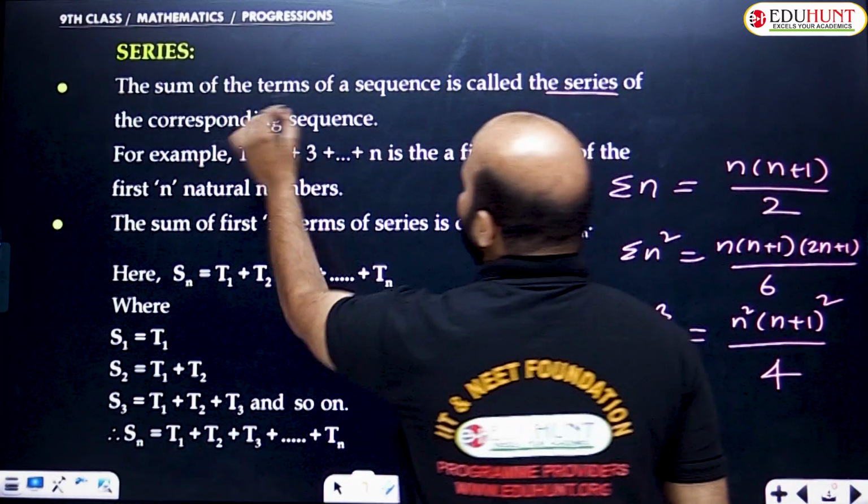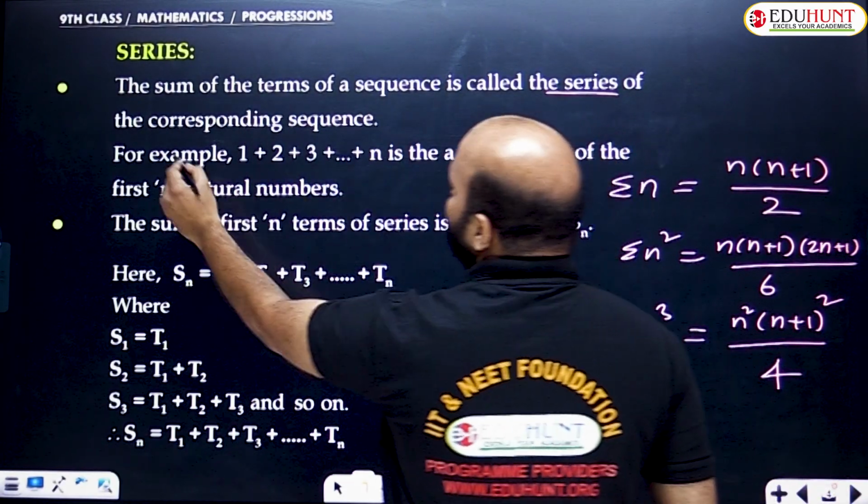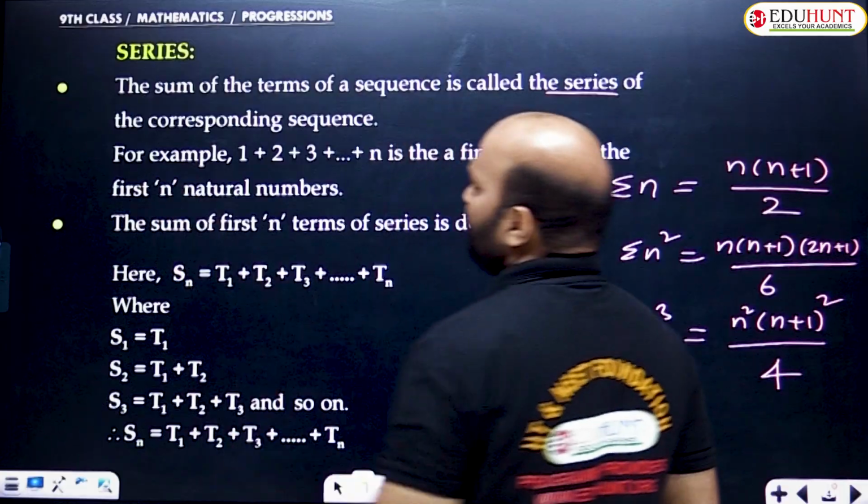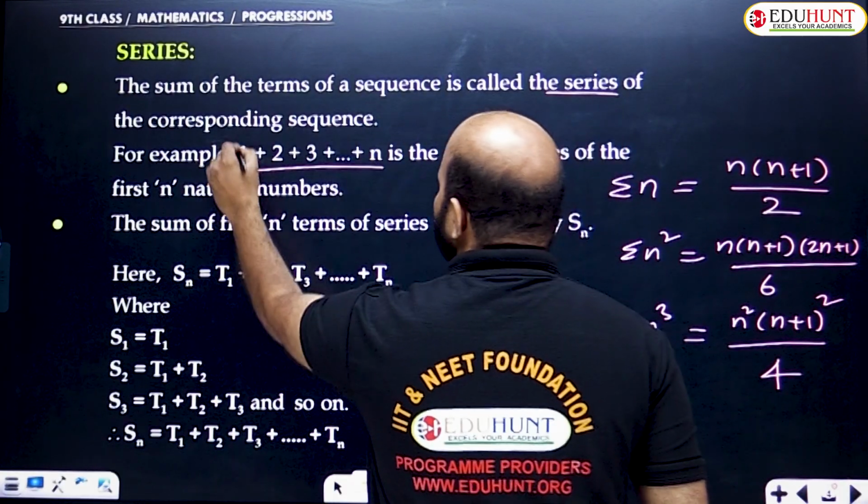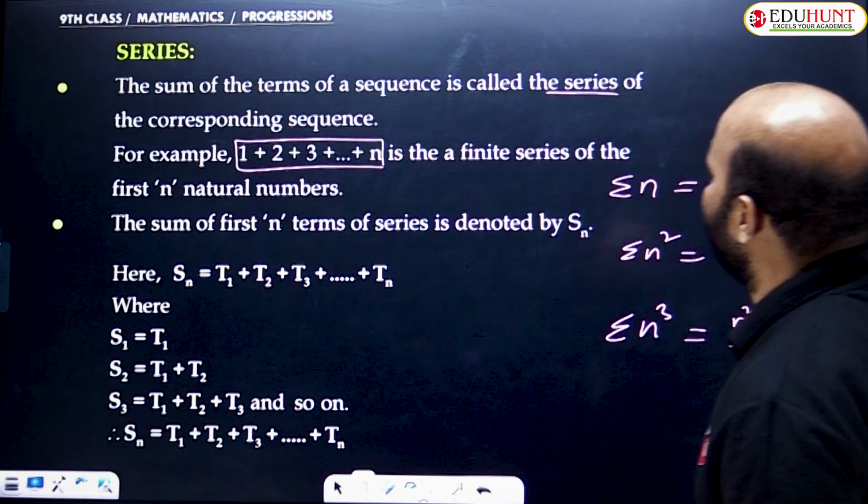What is a series? The sum of the terms of a sequence is called the series of the corresponding sequence. For example, 1 plus 2 plus 3 and so on, the sum of the n finite series.